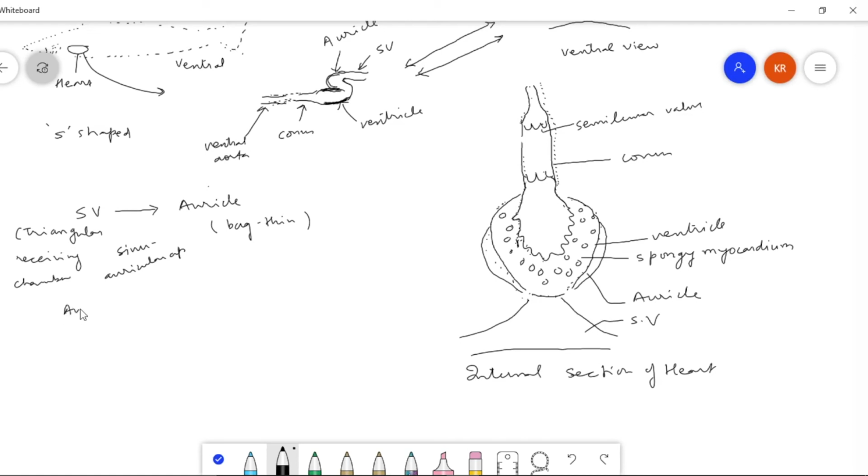Then from auricle to ventricle. This is thick-walled, muscular. What do we call this muscular layer? Myocardium. What type of myocardium? Spongy myocardium.